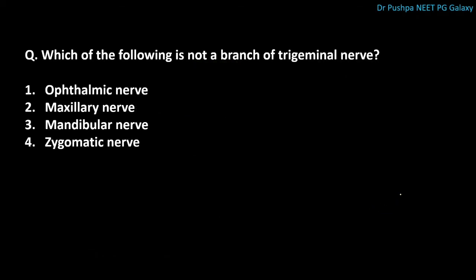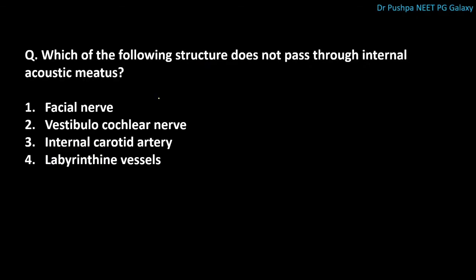Next question is, which of the following is not a branch of trigeminal nerve? The correct answer is zygomatic nerve. Next question is, which of the following structure does not pass through internal acoustic meatus? The correct answer is internal carotid artery. The structures passing through internal acoustic meatus are facial nerve, vestibulocochlear nerve, and labyrinthine vessels. This internal carotid artery passes through foramen lacerum.